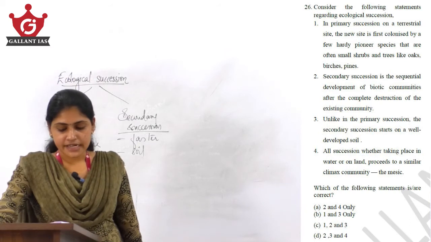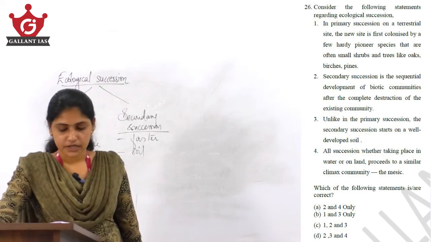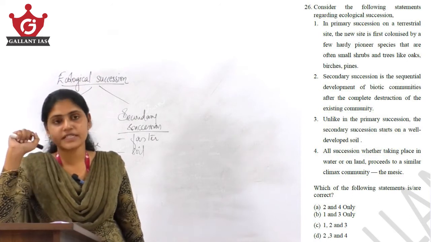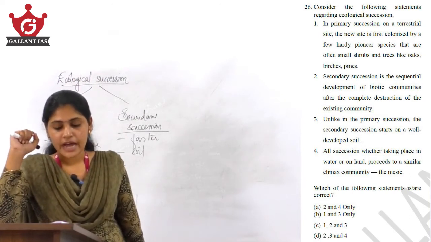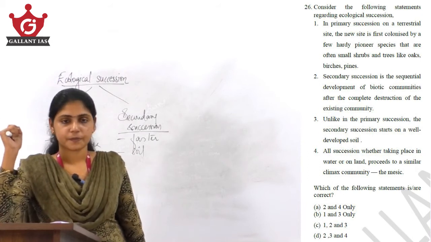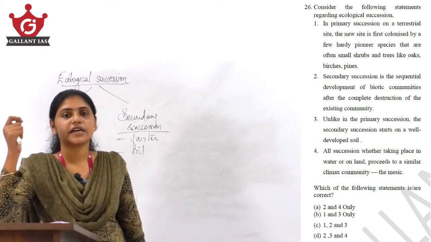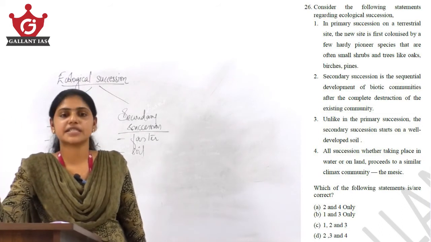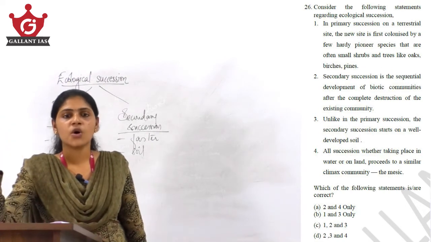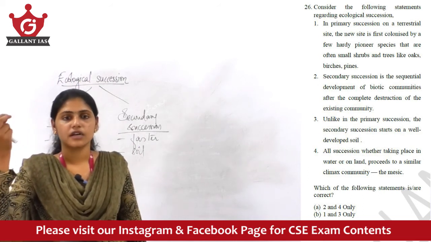The remaining are A and D, both contain 2 and 4, which means 2 and 4 automatically turn out to be right statements. Now, the question is with regard to the third statement. Let's look at the third statement. Unlike the primary succession, the secondary succession starts on a well-developed soil. Is it correct? Yes, it is correct. We know in primary succession there is no well-developed soil. Weathering has to happen subsequently. Initially in primary succession there is no soil. It is on a bare surface that these lichens and mosses are growing.